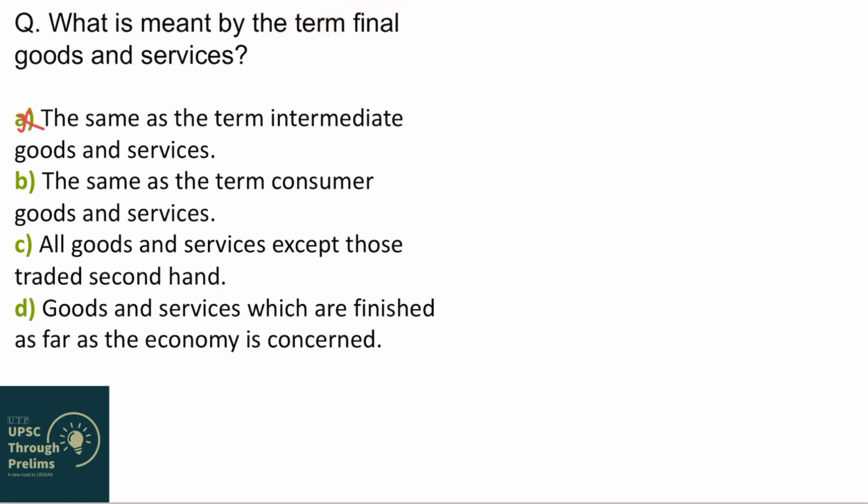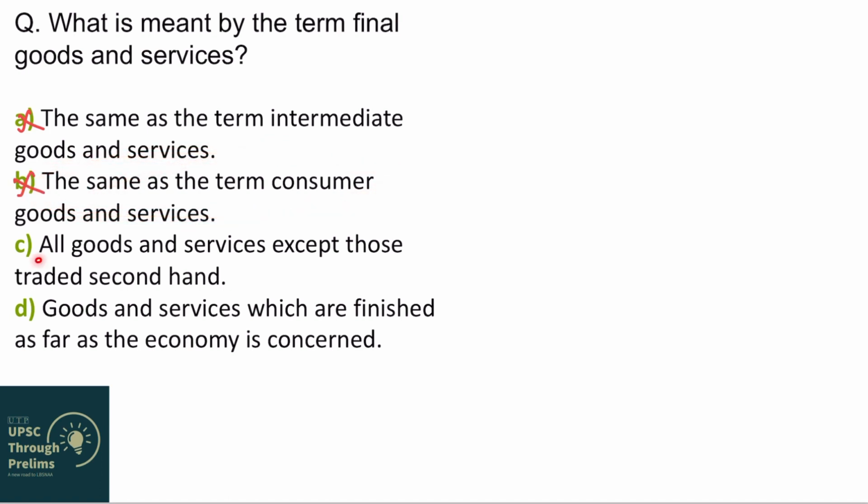Now let's see the second option. They are same as the term consumer goods and services. You know final goods are divided into two types, consumer goods and capital goods. So final goods means not only consumer goods but capital goods also, right? So consumer goods, though they are final goods, exclude capital goods. Hence this statement is incorrect.